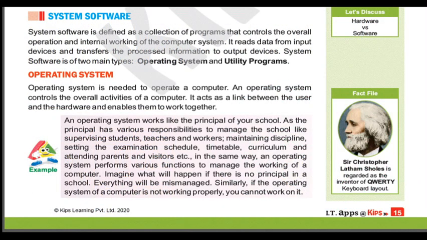So system software is defined as a collection of programs that controls the overall operation and internal working. Once again, I give you the example of our brain. You know that our brain has control over our whole body. Whatever different activities we do, they are controlled by our brain. Similarly, system software controls all the activity in our computer system. And system software again has two main types: operating system and utility program.